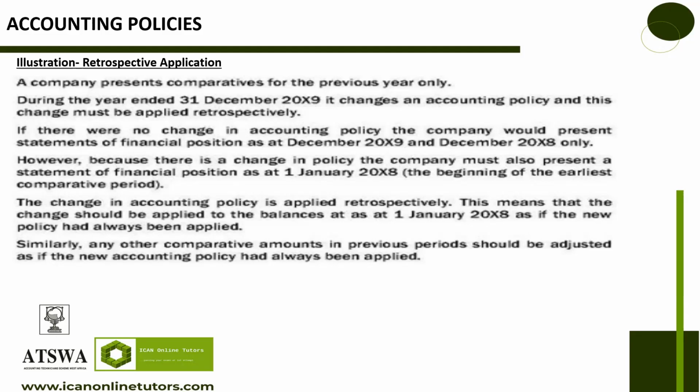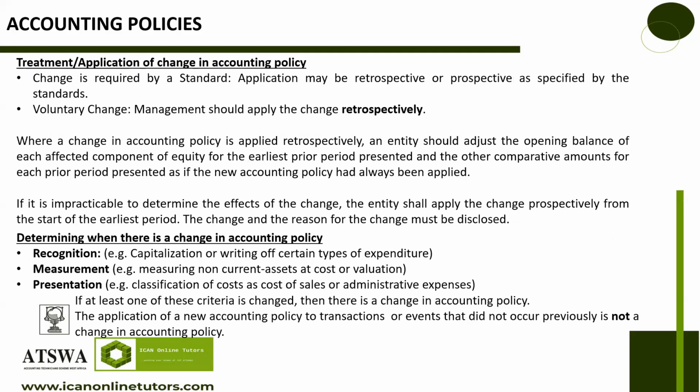And you make sure that you apply it up to the beginning of the earliest comparative period. So if you are in 2019, normally you just do 2019 and 2018, right? But that 2018 that you are doing is the end of 2018. Do you understand? They're saying that for the beginning of the prior year comparative period, get the balances of those too, and apply that policy to it, to do it as if that policy had always been in place even as at that particular period. So what's the treatment of changes in accounting policy? It is retrospective.